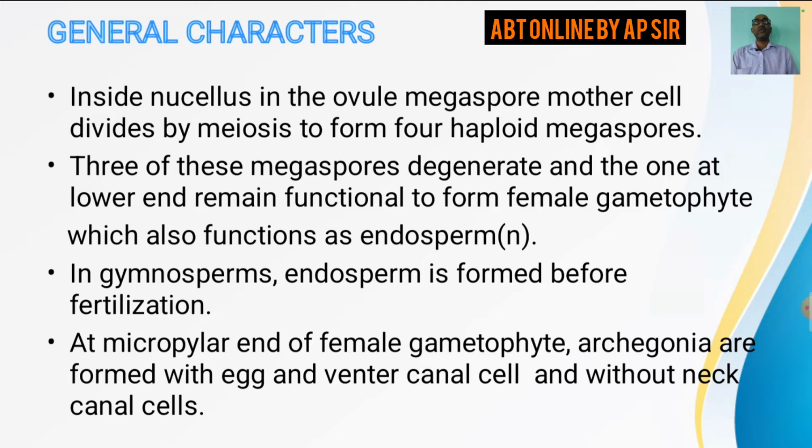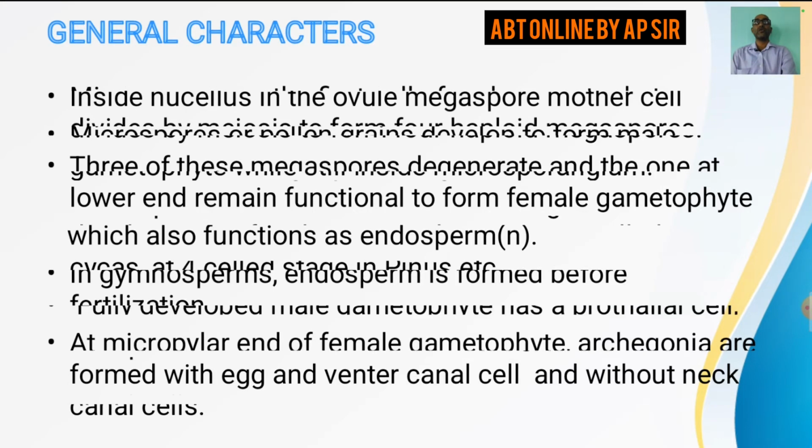Inside the nucellus, in the ovule, the megaspore mother cell divides by meiosis to form 4 haploid megaspores. So you know what is ovule?